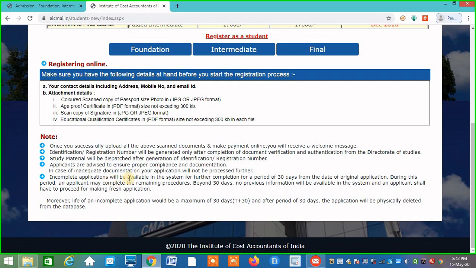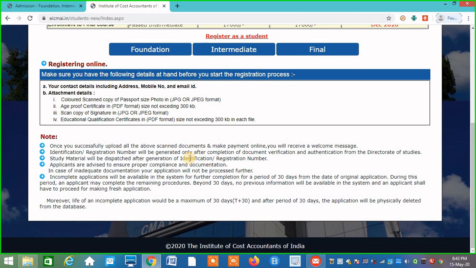Incomplete applications will be available in the system for further completion for a period of 30 days. Suppose you could not complete your application and something happened, like the power went off, or some mistake happened and you want to change something. Then you can do that within 30 days from the date of the original application. It will be available in the system. After 30 days it will be deleted from the system. After that you have to make a fresh application. Okay, so these things you have to remember.